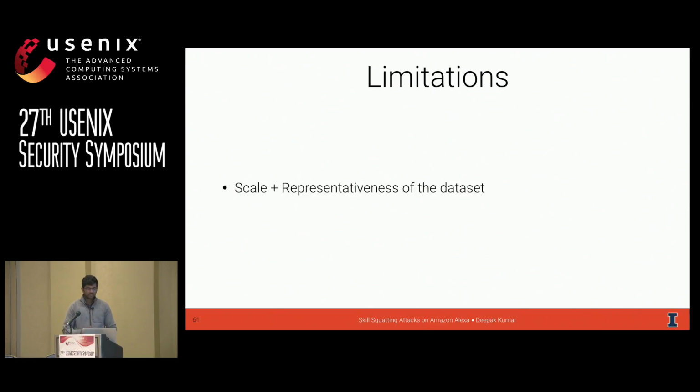So I want to talk briefly about some of the limitations of the work. Of course, top of mind to everybody and to us as well: scale and representativeness of this data set, right? You've got 60 speakers, you're trying to make some claims about speakers in the United States. It is hard to make these broad general claims, but we did find that the signals were strong enough to indicate statistically significant trends.